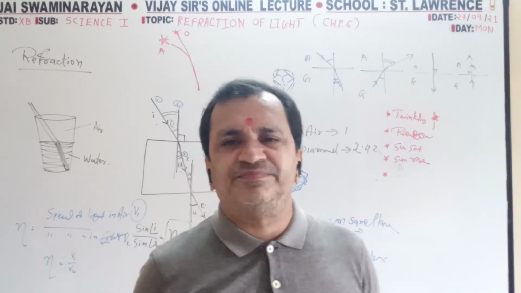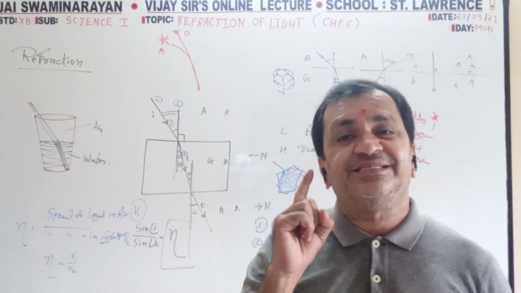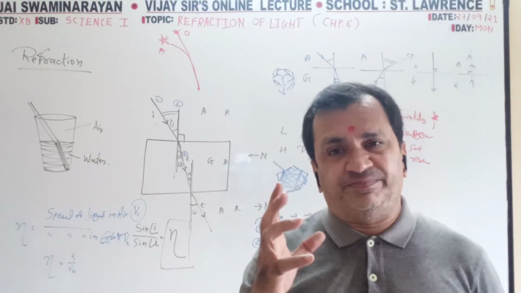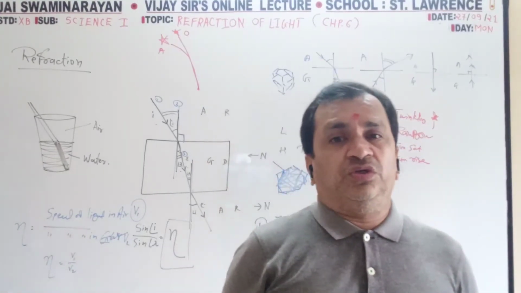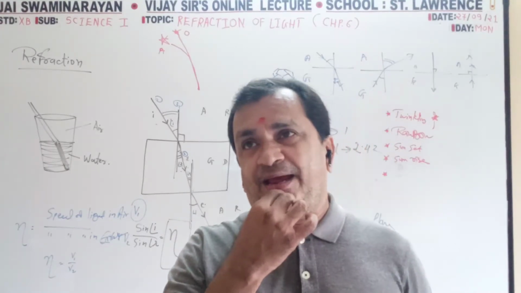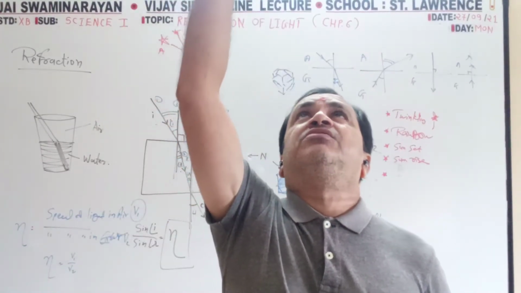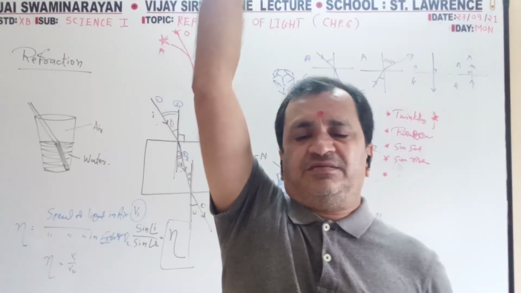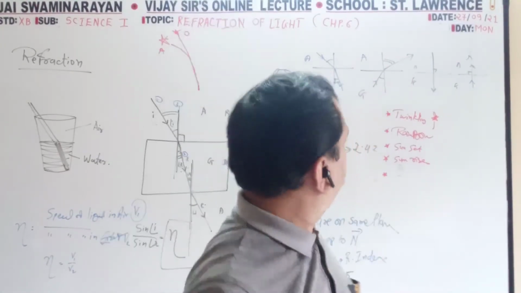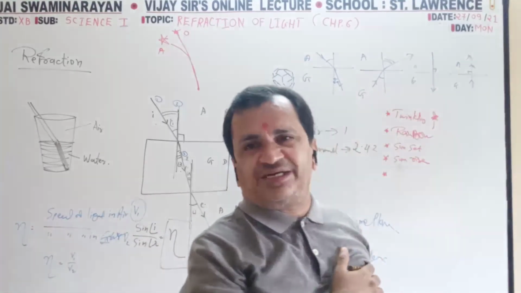It will change because the orbit is oval shaped, not circular. So at afternoon 12 o'clock it is far, the distance is more, and it is straight. When it is straight, no refraction takes place.